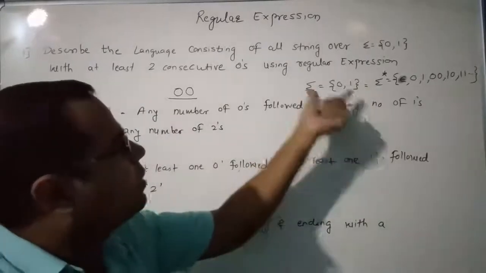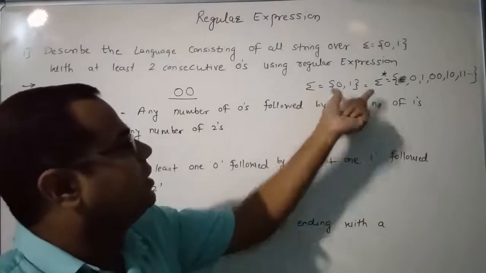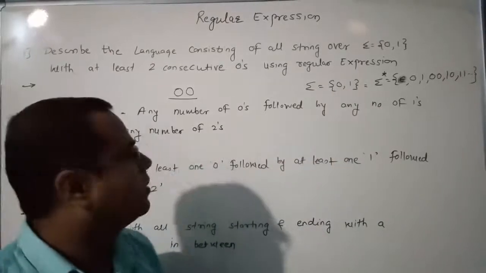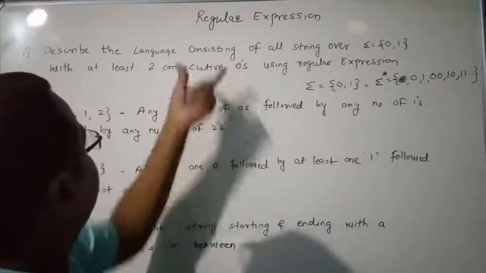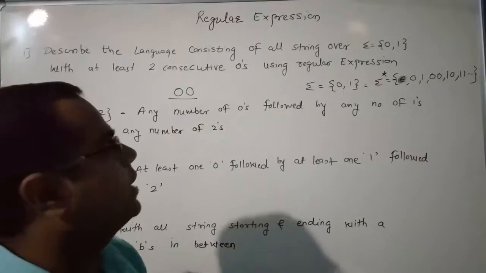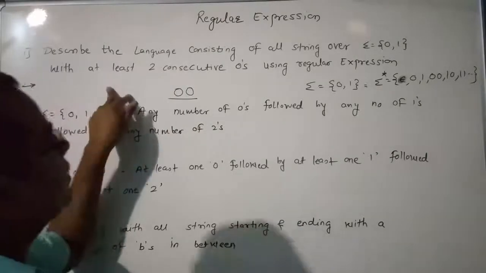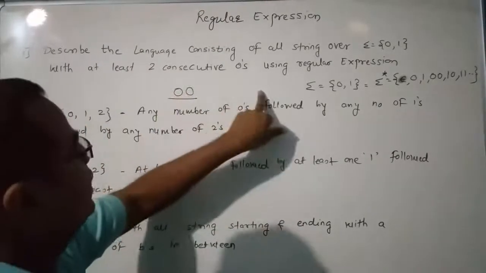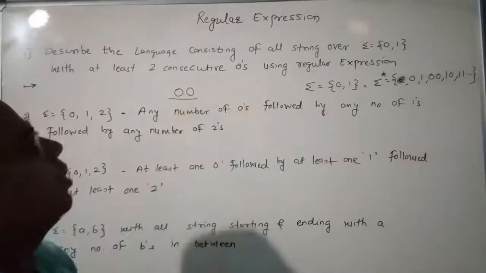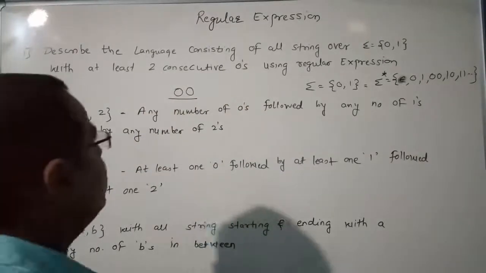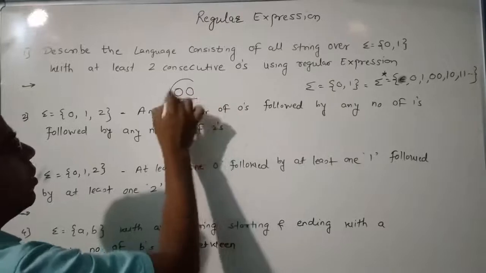This is the language over sigma equal to {0, 1}. Suppose you want to describe the language consisting of all strings with at least 2 consecutive 0s by using a regular expression.